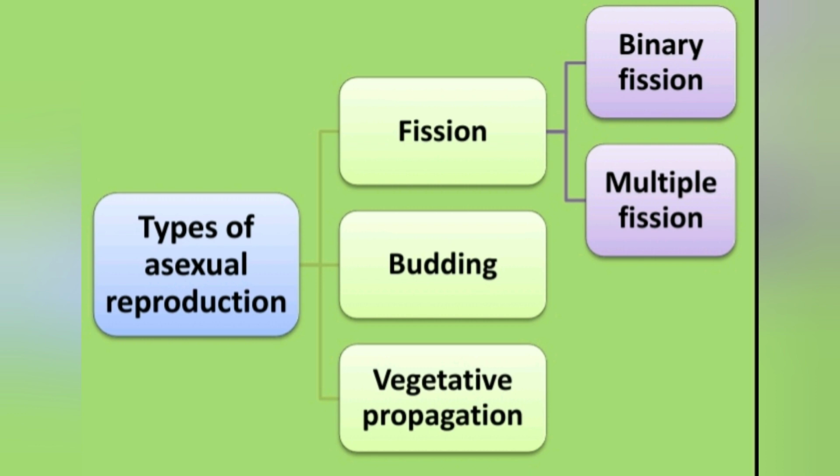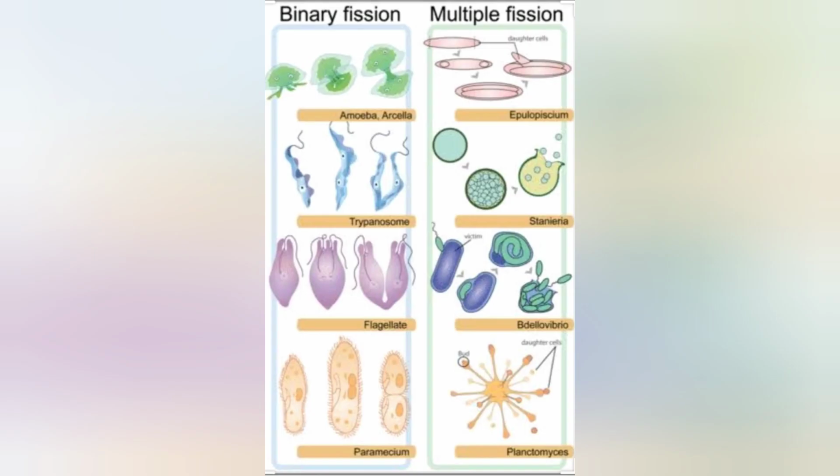What are the different types of asexual reproduction? Generally, there are three types of asexual reproduction. First is fission, next is budding, and then vegetative propagation. Fission is again divided into two types, binary fission and multiple fission. First, we'll see what is fission in detail with an example. Fission is a type of reproduction where the parent cell divides into two or more individuals. It is seen in some unicellular organisms. So, subtypes of fission are binary fission and multiple fission.